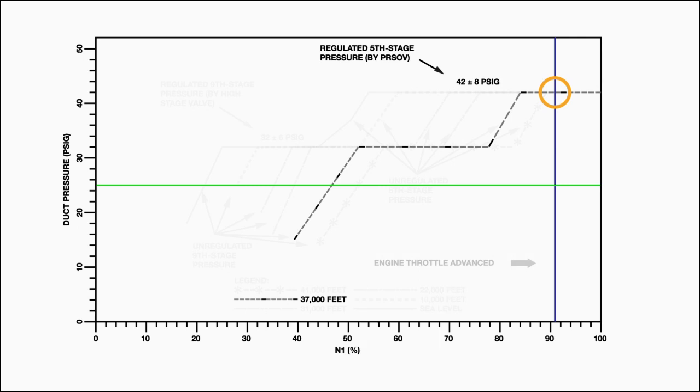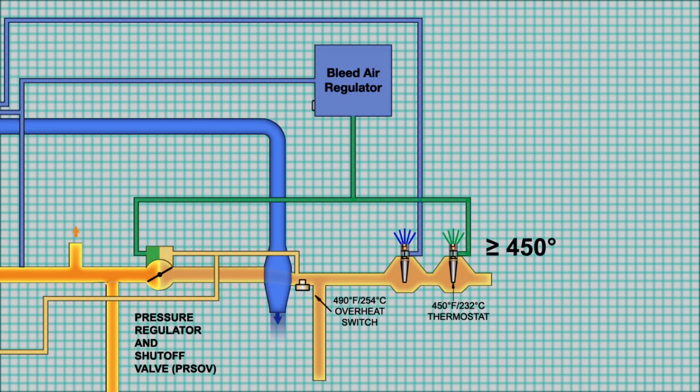Since the HSR and HSV are not in control at this altitude and engine speed, they cannot be part of the problem, and you don't need to troubleshoot them. Low pressure in this example could be caused by a problem with the PRSOV or BAR, so troubleshooting efforts should concentrate on these components. But remember, if the cooling system is not sufficiently cooling the bleed air, the 450 sensor will cause the PRSOV to reduce duct pressure to increase cooling. So you should also troubleshoot the cooling system, including the PCCV, the 390 sensor, and the 450 sensor.